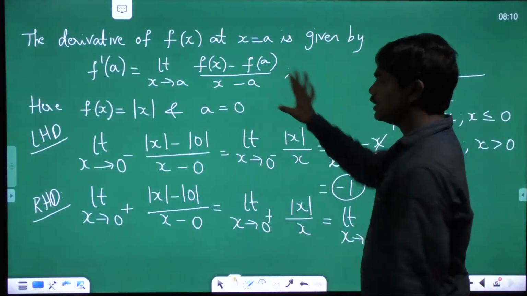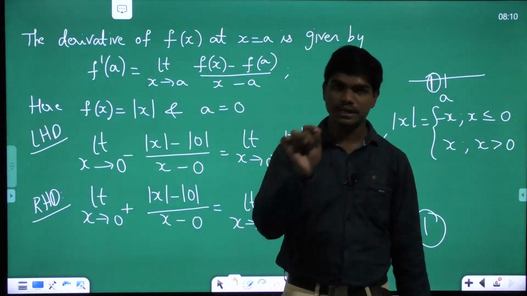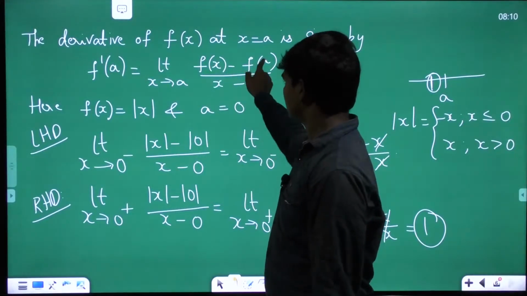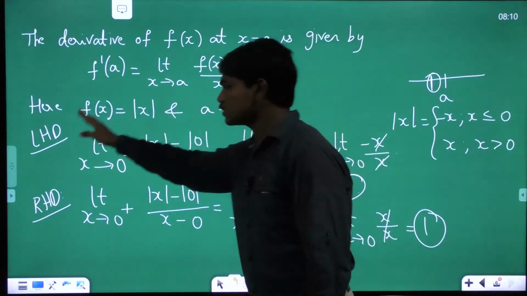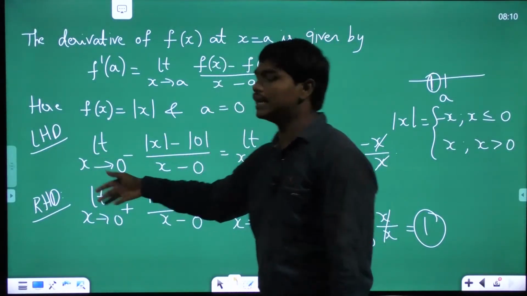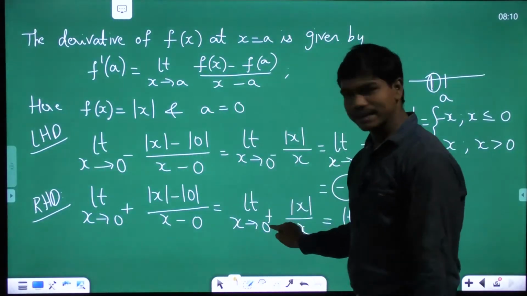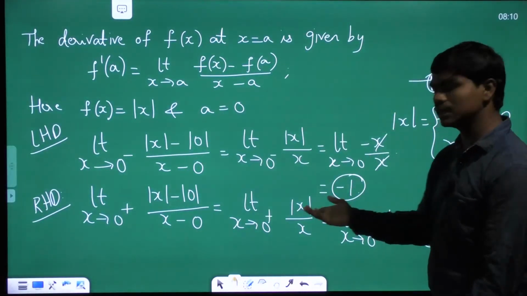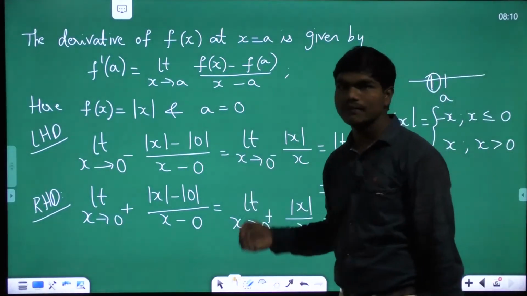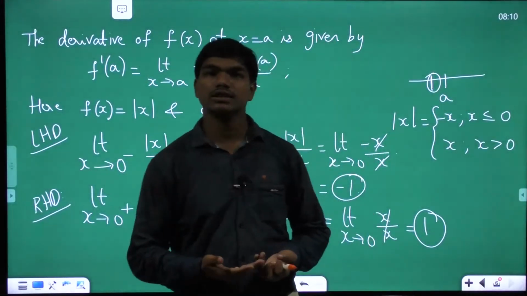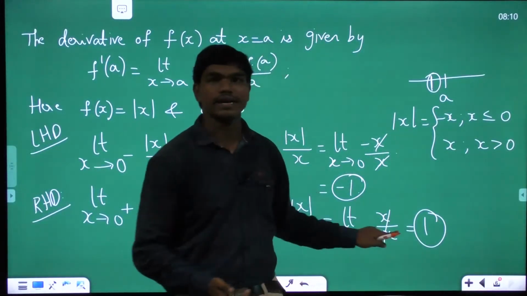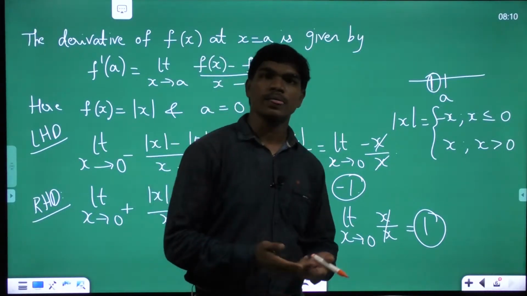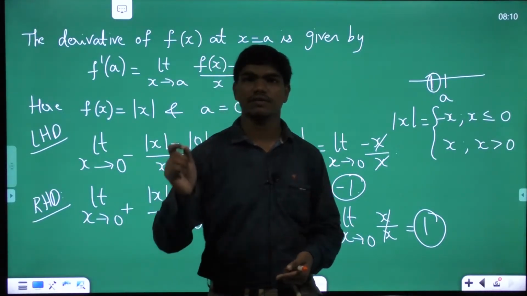So this is how basically you will check whether a function is differentiable at a point or not. Write the definition of the limit, then substitute f of x and f of a values, and now try to find left hand limit and right hand limit. Then depending on the left neighborhood or right neighborhood, modify mod x as minus x or plus x depending upon the minus or plus signs, then evaluate the limits. If the right hand limit and left hand limit match each other, then we say limit exists. If not the case, we say the function is not differentiable at x is equal to a.